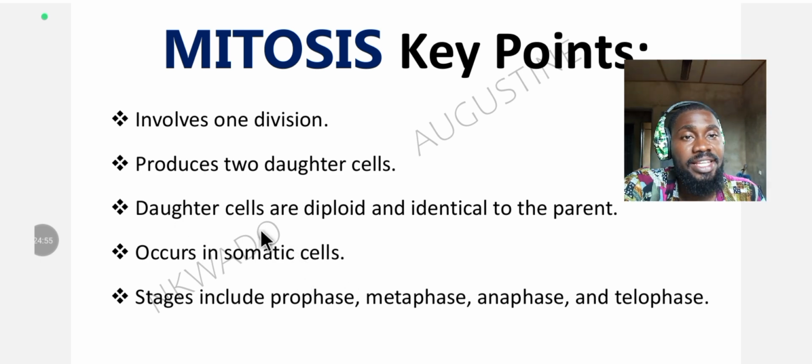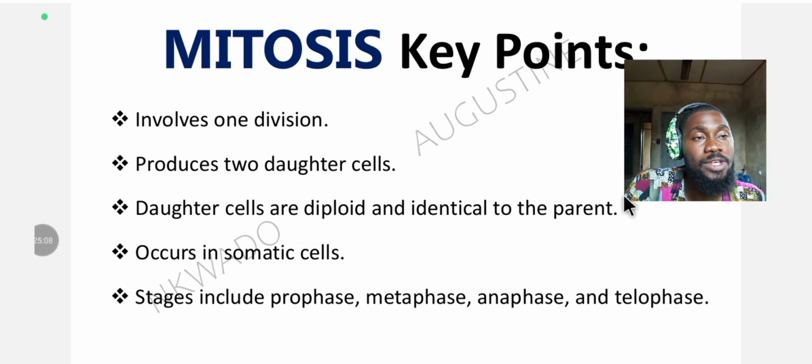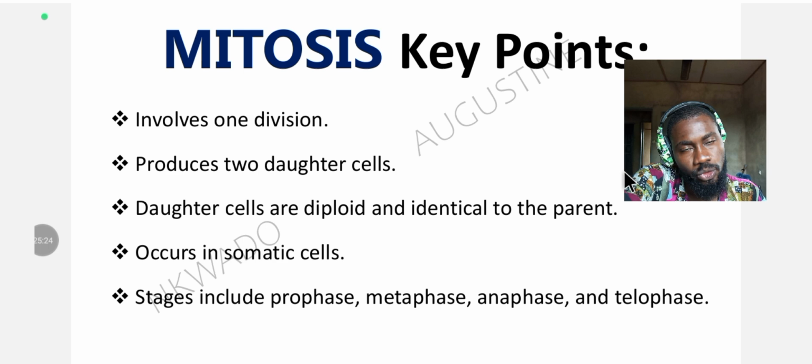The third is that daughter cells are diploid and identical to parents. So in mitosis, two diploid cells are formed. Di means two, so the cells are called diploid. Two diploid daughter cells are formed, and they are also genetically identical to the parents.